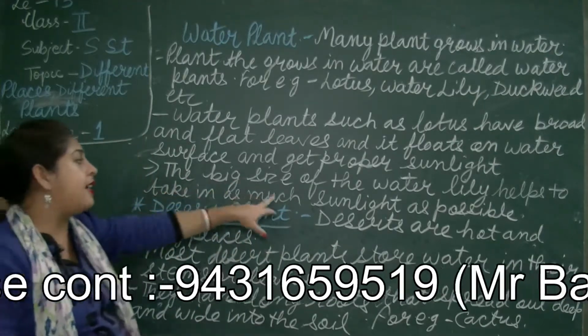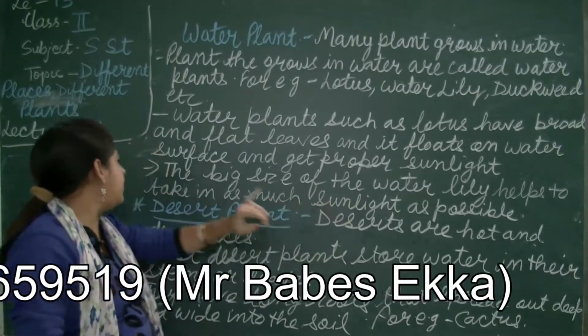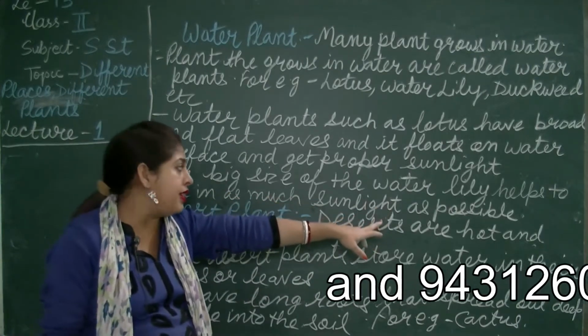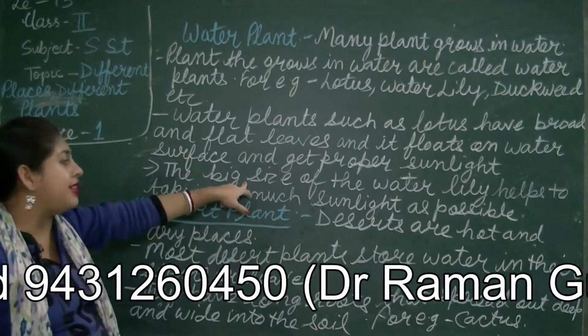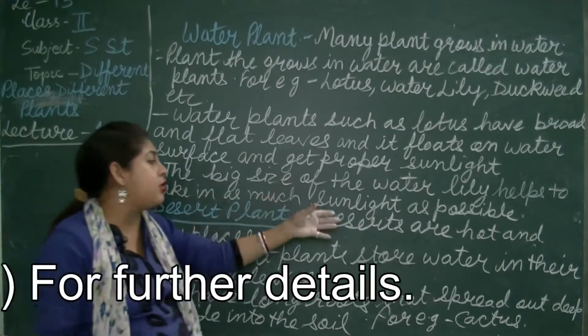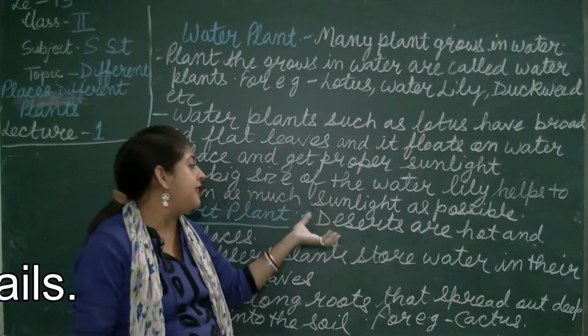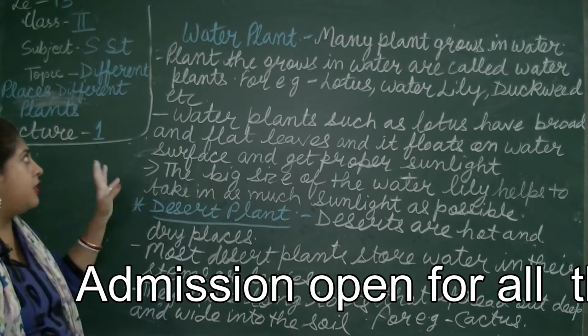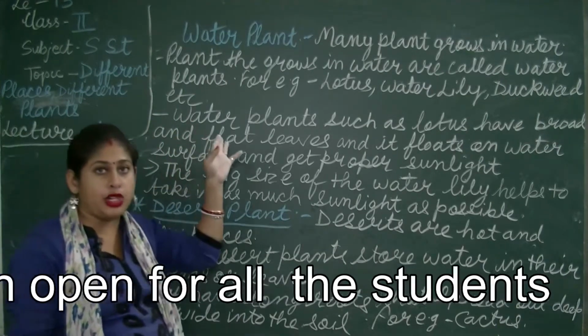The big size of the water lily helps it take in as much sunlight as possible. Okay. Now, I hope you have understood about water plants.